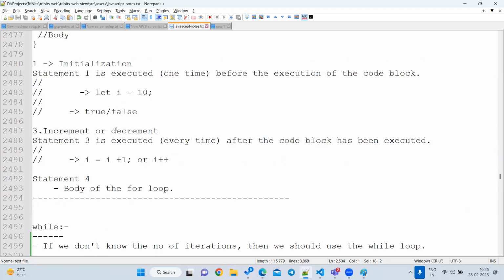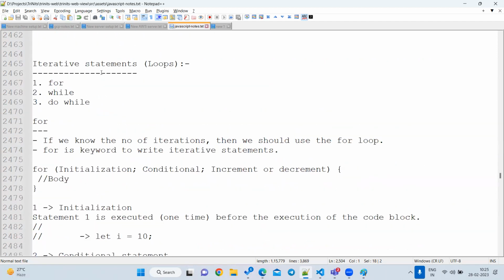First we'll understand why we need these iterative statements. Iteration means a loop. It will go on like one by one, one by one. Suppose whenever you go to any temple, you will do three circumambulations, or based on your wish, you may even go to 108. That is up to you. So whenever you do something more than once, that is nothing but a loop. How many times you repeat the task, that is nothing but a loop.